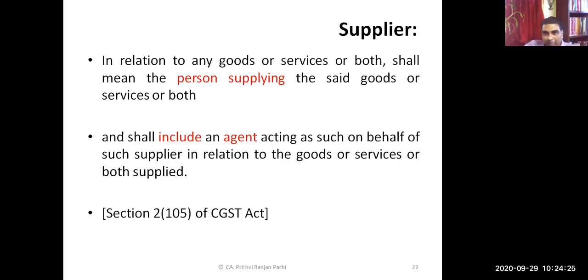That means the person who is supplying goods or services or both, but it shall also include an agent acting as such on behalf of such supplier. That means the person who is supplying, in addition to that, the agent of that person will also be regarded as supplier. Okay.